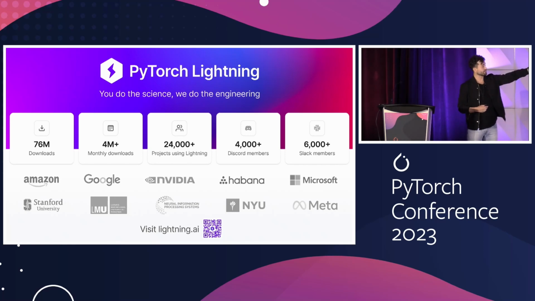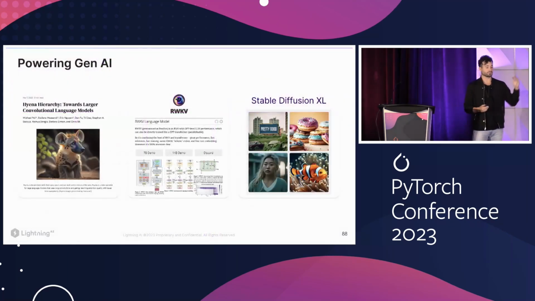So these numbers come from a long legacy of actually working together with the PyTorch team as well, inside Meta, working with Facebook engineers, working with people outside of the community, and a lot of you guys have contributed to it as well, right? And so it's really been driving a lot of the way that people can adopt Lightning super, super easily. Today, Lightning powers some pretty cool open source stuff. There's obviously a ton of other companies that I'll talk about in a minute. You can find it in Stable Diffusion. That's all powered by Lightning. Hyena, RWKV. A lot of the latest research is using Lightning under the hood to train the models.